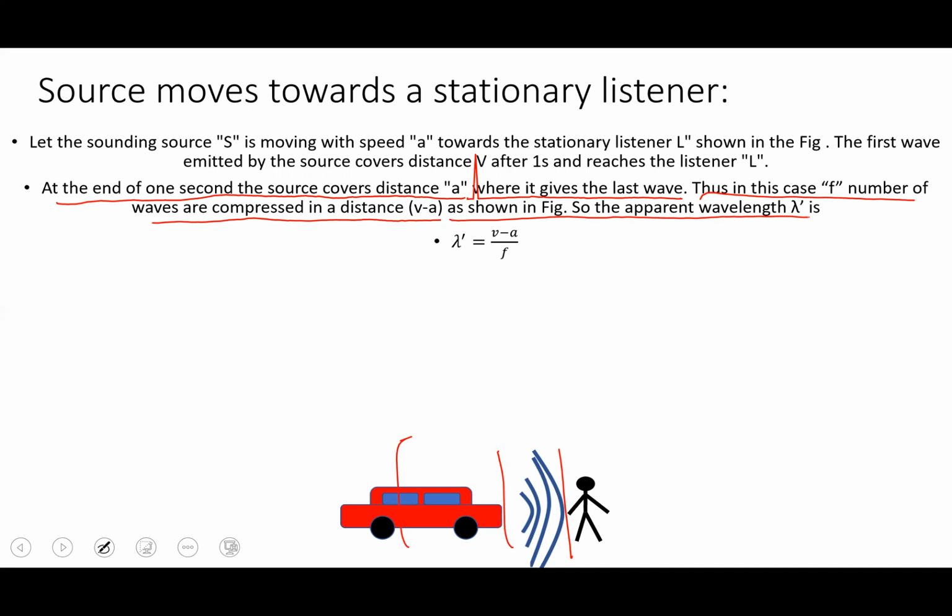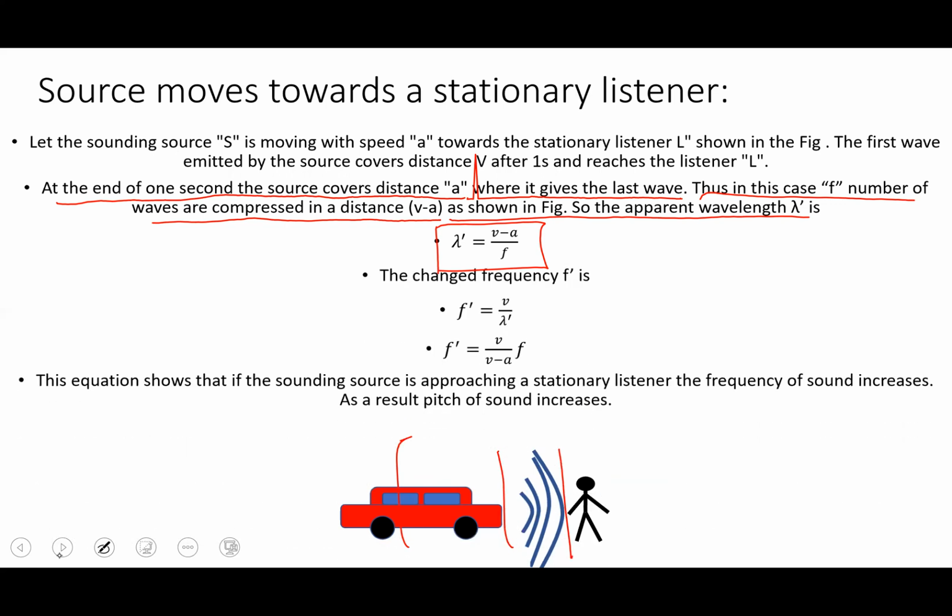So the apparent wavelength lambda dash is given by v minus a, where v is the velocity of sound and a is the velocity of the vehicle, divided by the frequency. We get the changed frequency by the same formula: f dash is equal to v divided by lambda dash. Putting the value of lambda dash in this equation, we get f dash is equal to v divided by v minus a, times f. So f goes up, and the changed frequency is f dash equals v over v minus a into f.